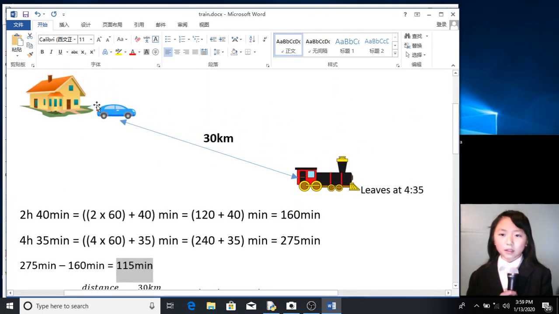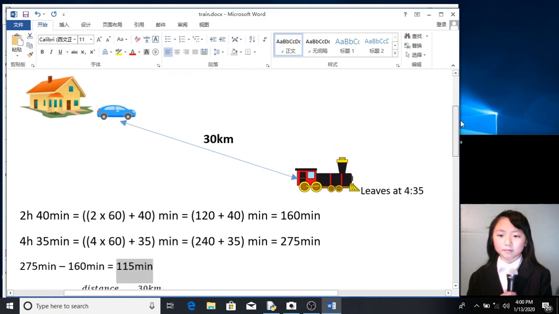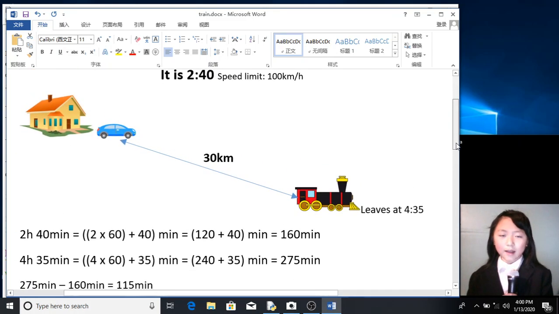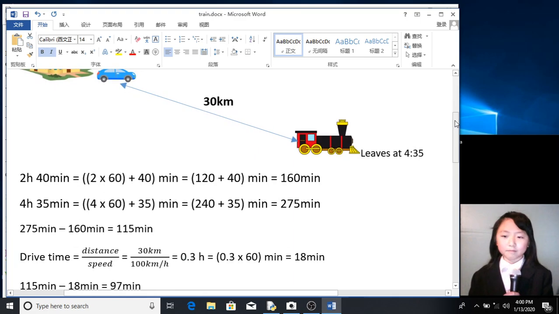But driving to the train station will also take some time. Let's see how much time it takes. The drive time is equal to the distance divided by the speed. And since we want to drive the least time possible, we will drive at the speed limit, which is 100 kilometers per hour.